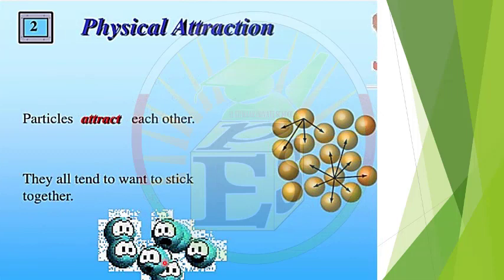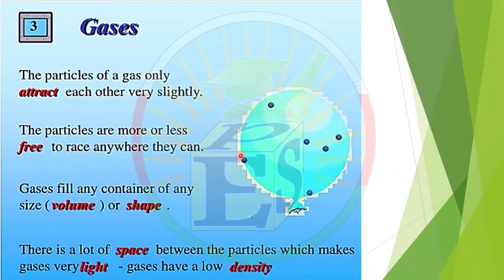This kinetic theory has different postulates. At first, materials are made up of tiny particles, and these particles keep moving. The next is attraction between particles, a physical attraction. Particles attract each other. They all tend to want to stick together. There is an attraction force between a particle and its neighbor to keep them together. This attraction force changes from solid to liquid and gas, as we will see.